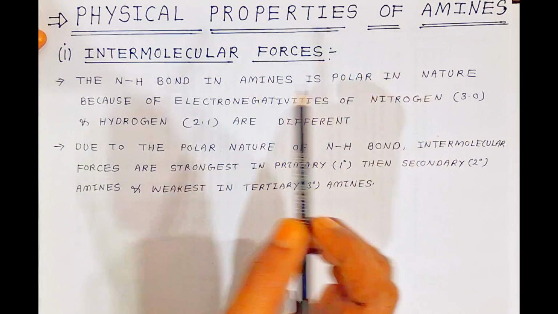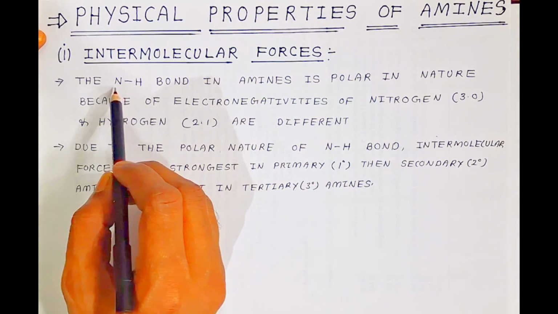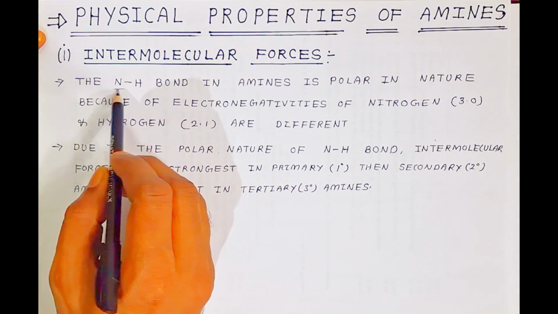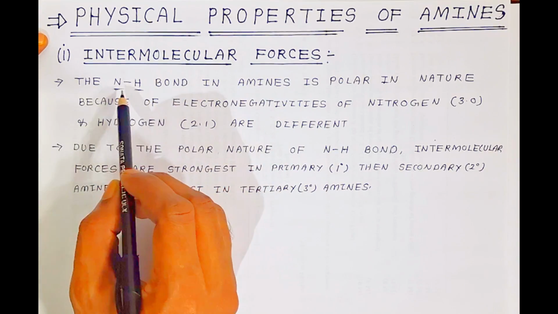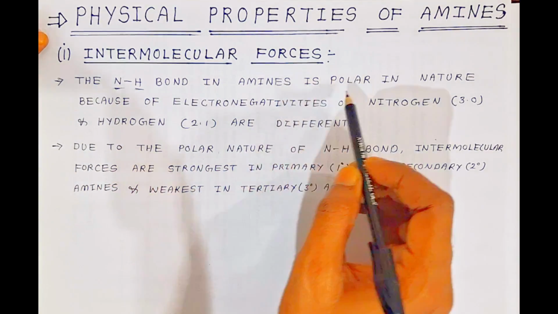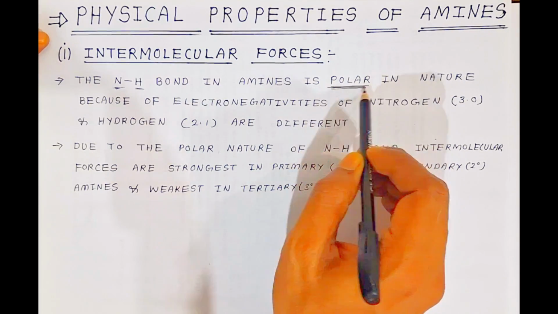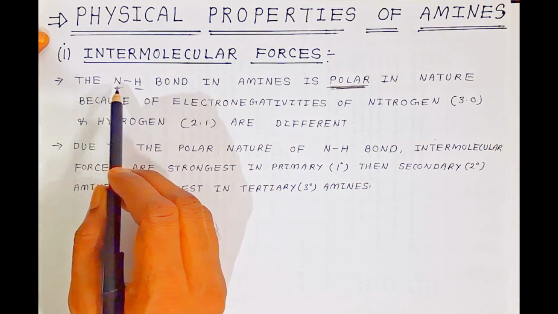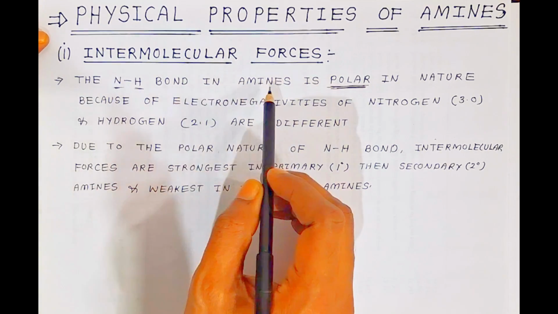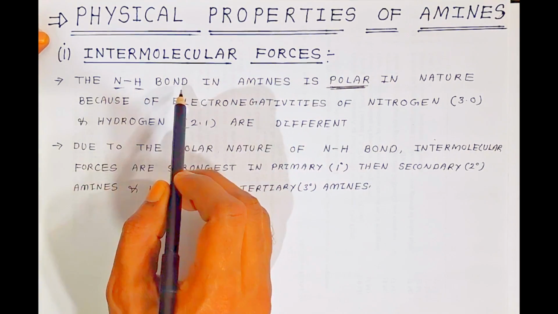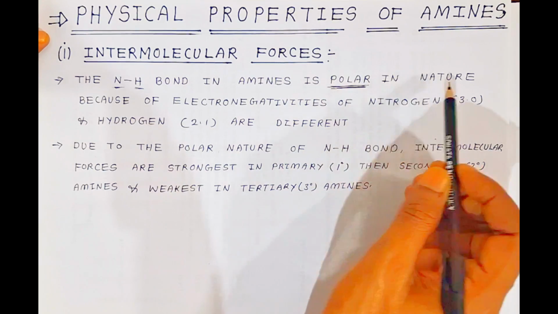When you see the structure of amine, there is a nitrogen and hydrogen bond. The nitrogen hydrogen bond in amines is polar. This is a very important property, because these two atoms have different polarity. Because of that, the nitrogen hydrogen bond in all amines is polar in nature.